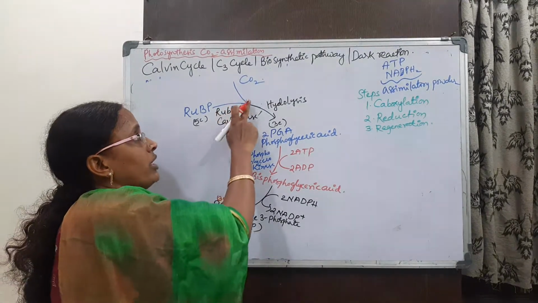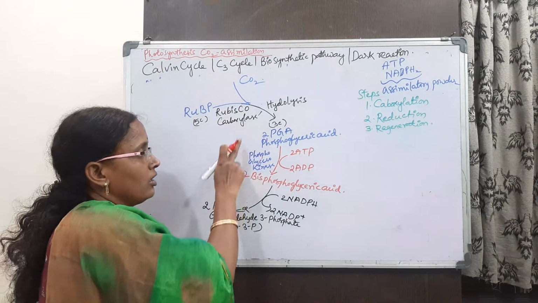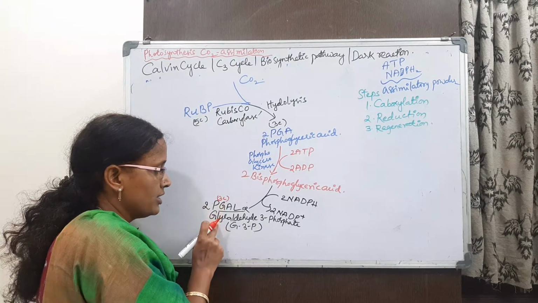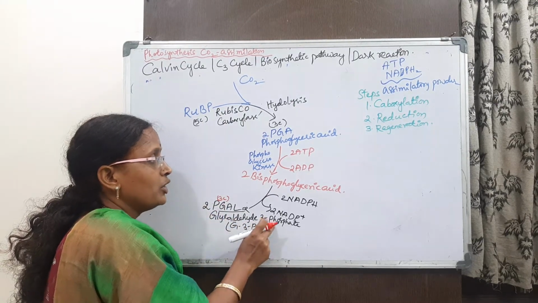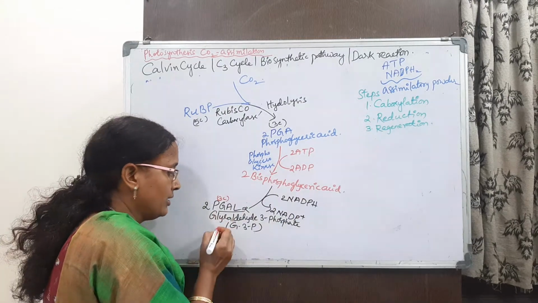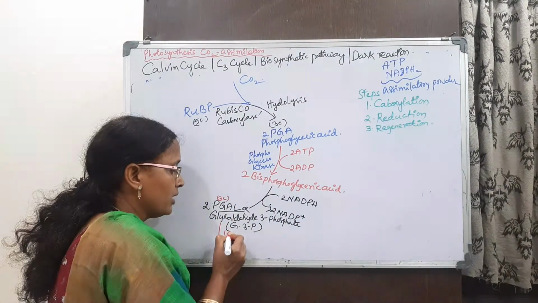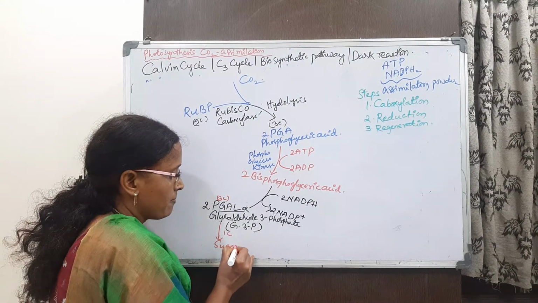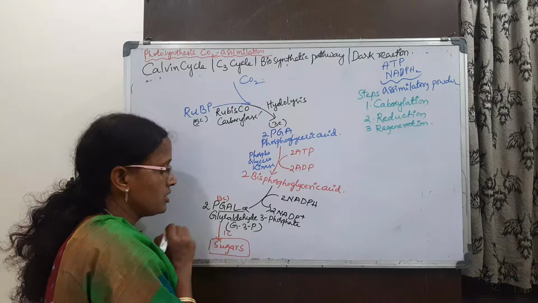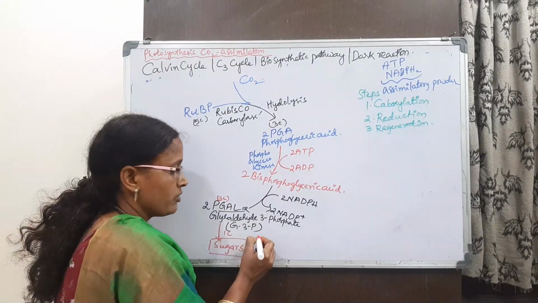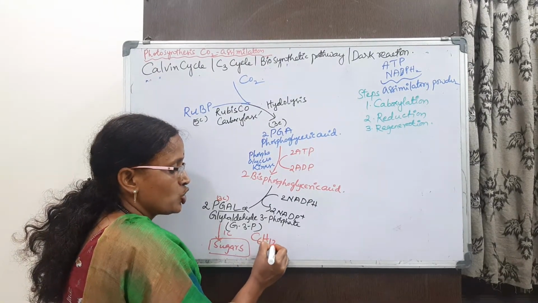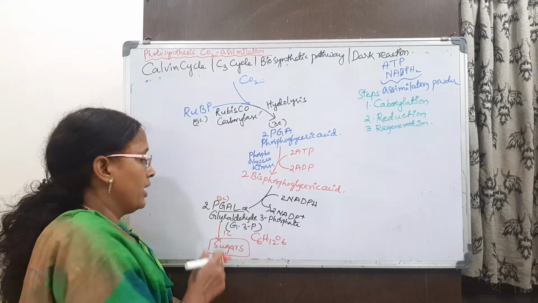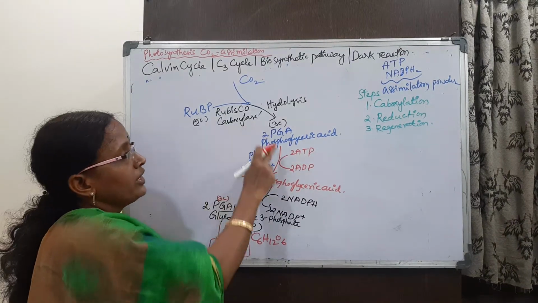So if one carbon dioxide enters into the cycle, here a 3 carbon compound, phosphoglyceraldehyde, is formed due to the reduction. And in this, one carbon is going to be utilized for the synthesis of sugars. What is our sugar? That is C6H12O6. This is the sugar, glucose. And the remaining is to continue the cycle.